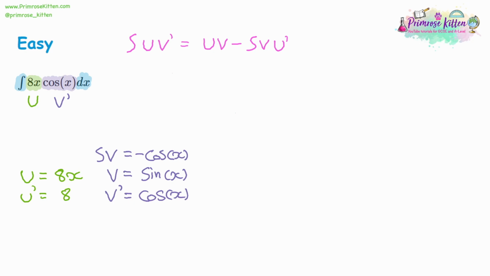Now that we've found these, we've got everything we need to substitute into the answer. It's going to be u times v, so u is 8x, and v is sine x. Then we're taking away the integral of v, which is negative cos x, multiplied by u dash, which is 8. Now we can clean this up a little bit. A double negative we can write as a positive. And let's be consistent and put the number at the front, so rather than cos x times 8, we write it as 8 times cos x.